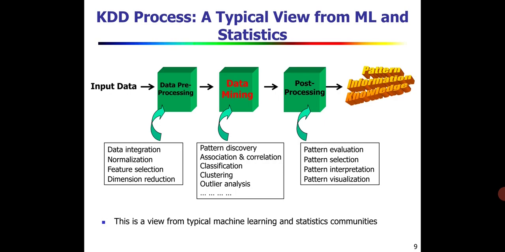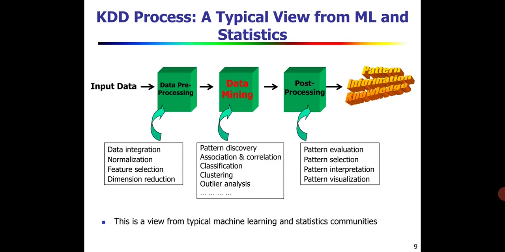Then dimension reduction. What do you mean by dimension reduction? We have a huge amount of data. There, by removing this irrelevant data or noisy data or inconsistent data, the size of the data will be reduced. So all these processes will be done in the data pre-processing stage itself.